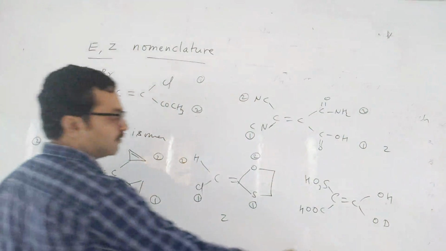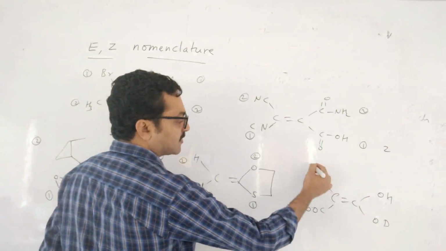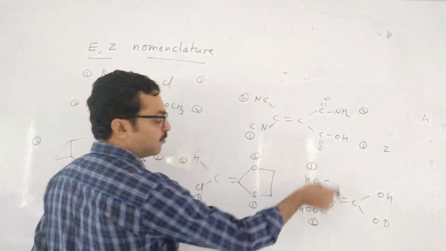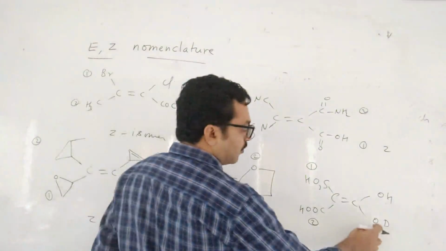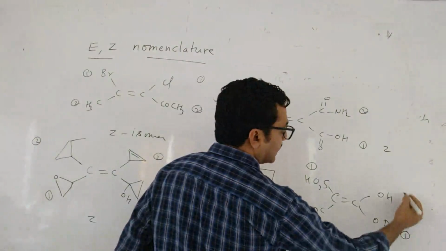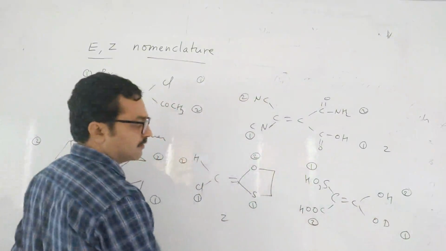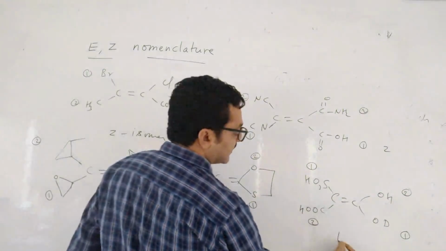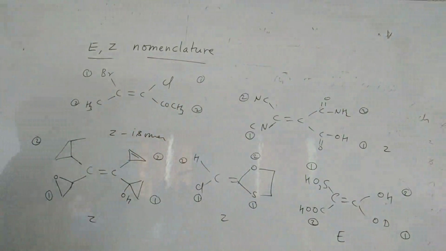Now this one, the last one, you see. Here S is there, first sulfur, next carbon. So 1, 2. Here O is common, so next we have to check the isotope. So here it is E. Understanding? Easy nomenclature. Any doubt in that? No. Okay.